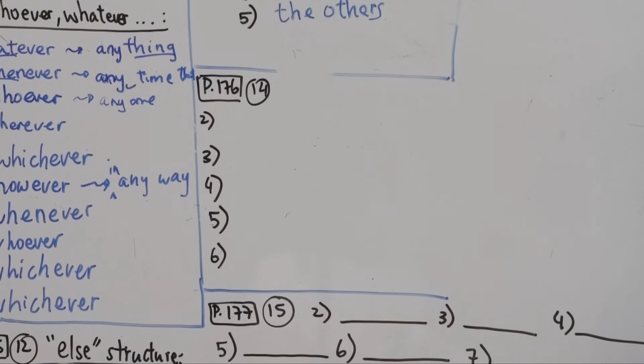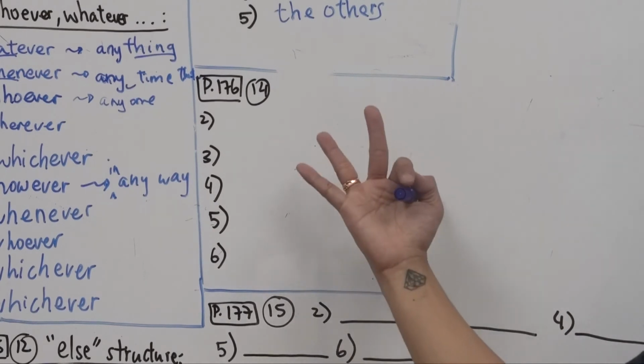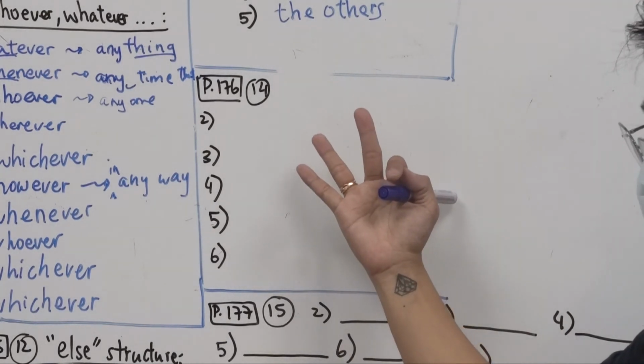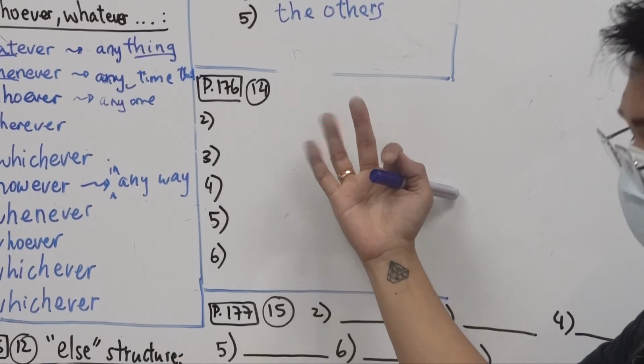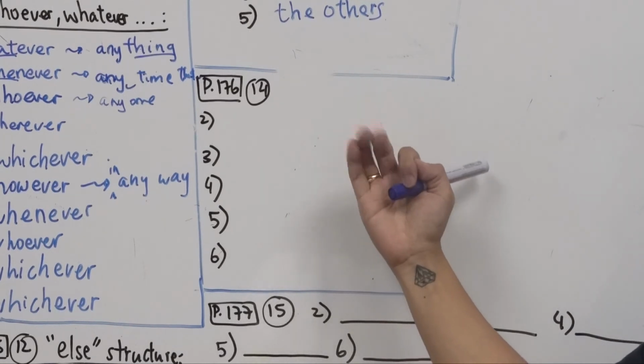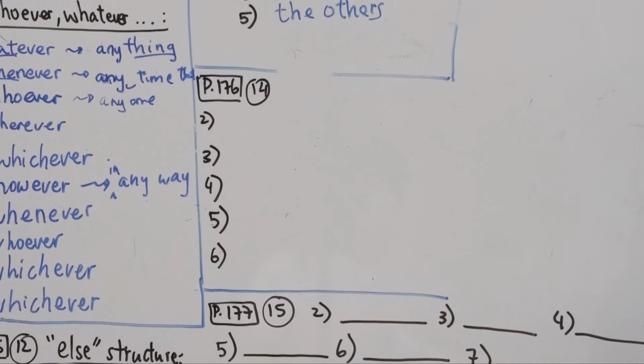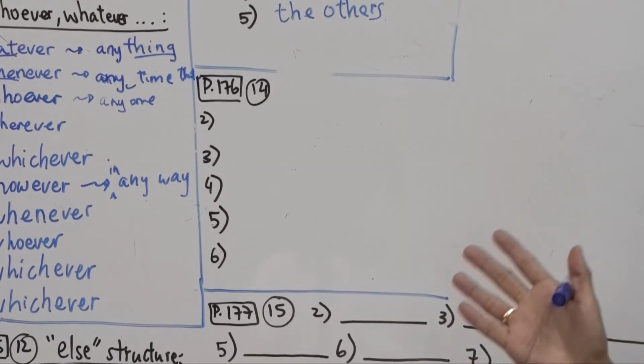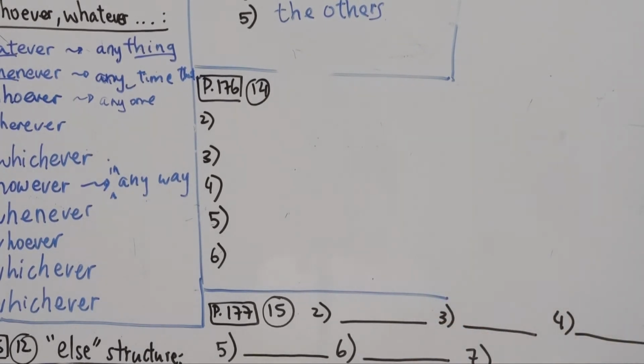And then similarly, we have Sally, Sue, and Pam. We have 3 people we talked about. Sally, Sue, and Pam enjoy swimming. We can say all of them enjoy swimming. Just put them together, all of them. And then the other part is a negative part, so it's similar, just with the word no or not. All right? So now that we know how to say it in other words, let's try to do this part in part 14. The example given to us is no one knows the answer to my question.